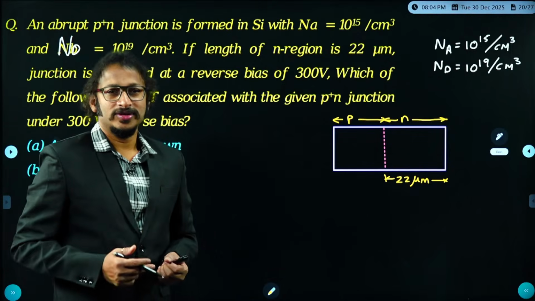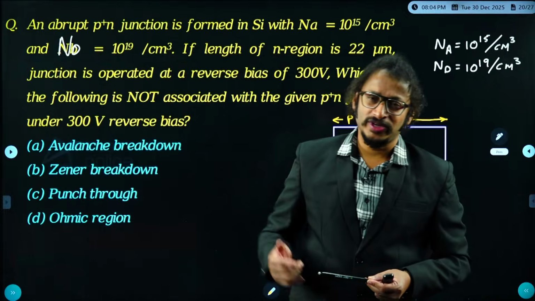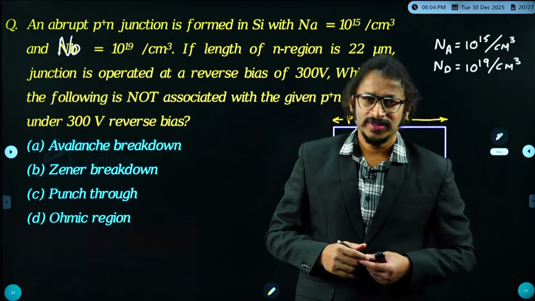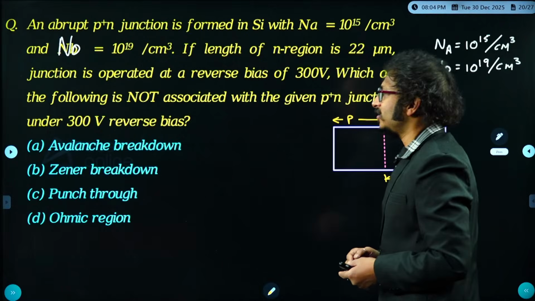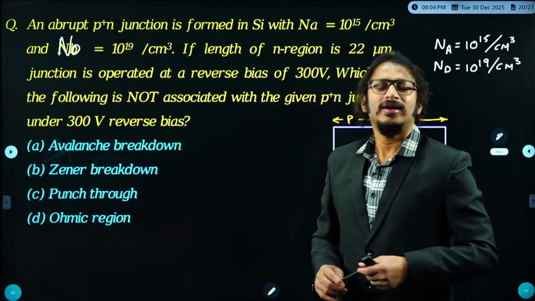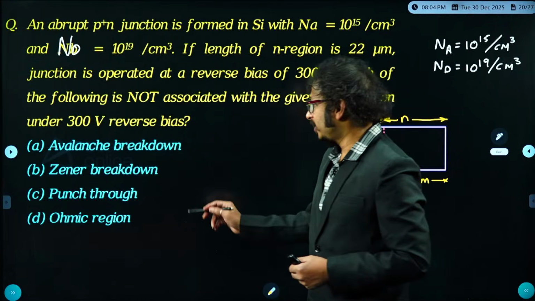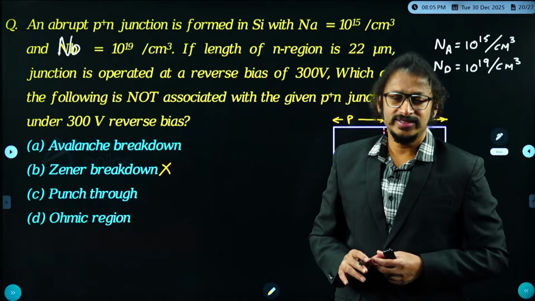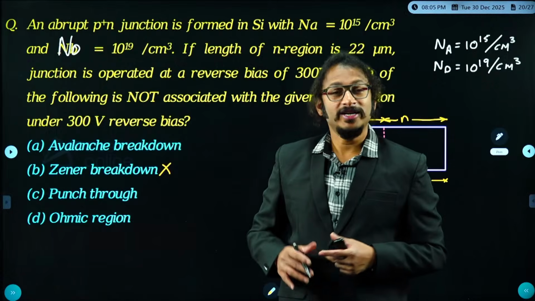But we have one more breakdown called the early effect, that is the punch through breakdown, which also happens at very high reverse bias voltage only. This is somewhat tricky. Now, what is not associated with the given P plus N junction? Avalanche breakdown might happen at 300 volts, so it is associated. Zener breakdown is absolutely not associated, because it is less than or equal to 6 volts. Punch through might also happen, so it might be associated.